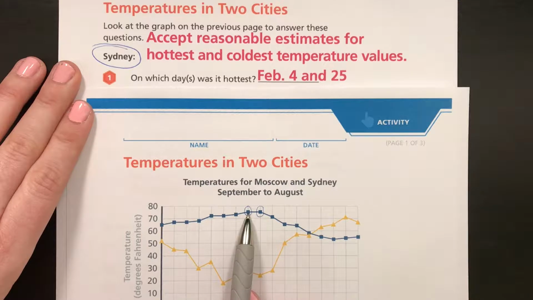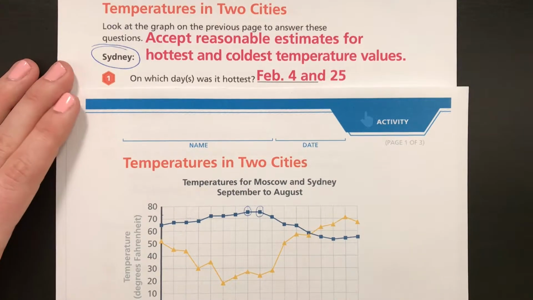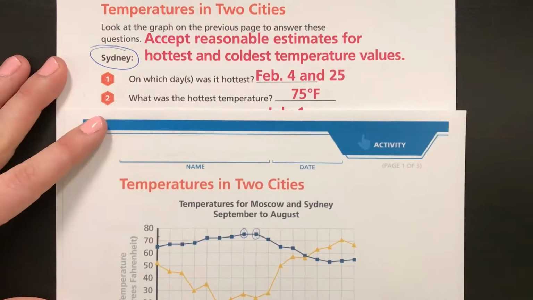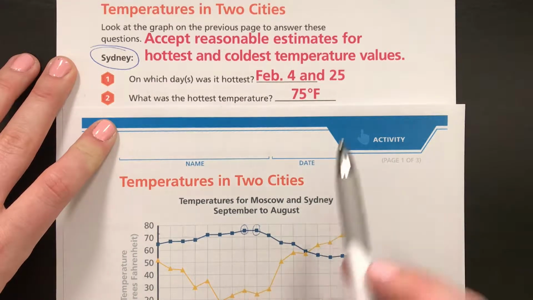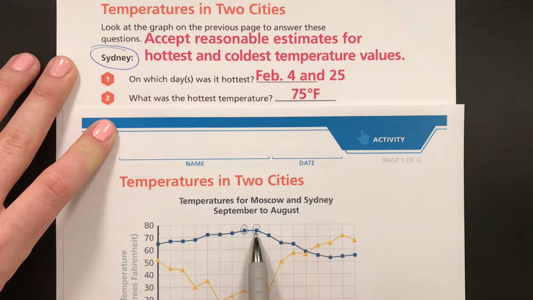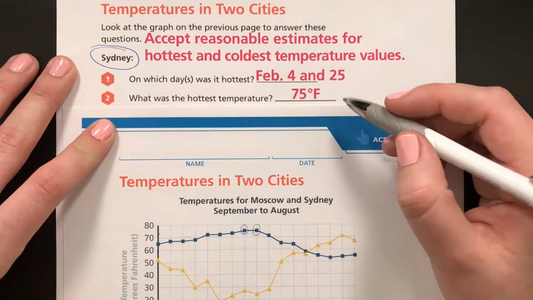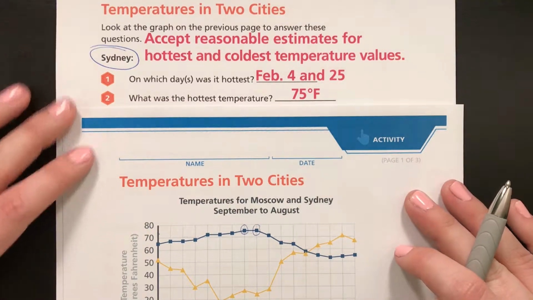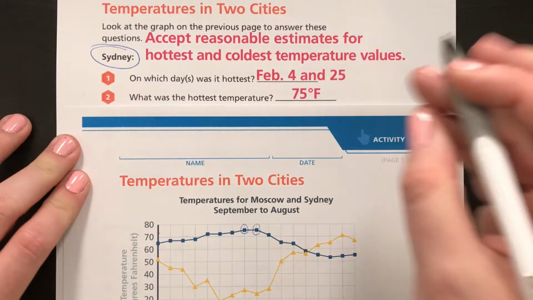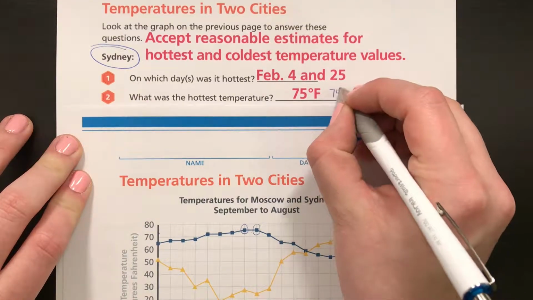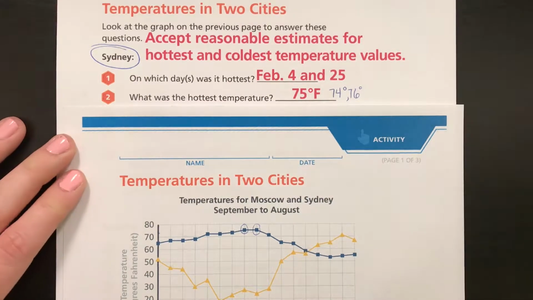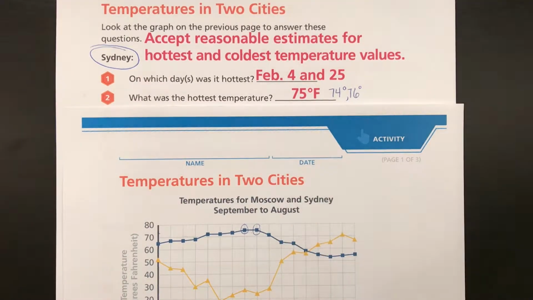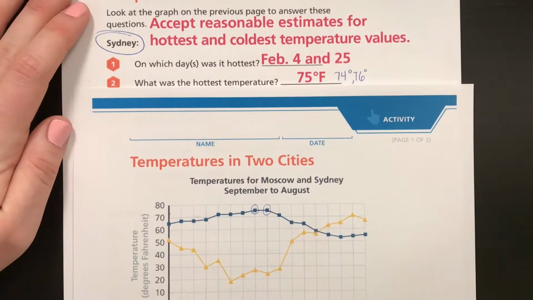And it looks like the temperature was a little bit below the midway point, so it's probably around 74 degrees, it looks like. Okay, number two. What was the hottest temperature? So I said it looked like it was just below halfway point. It was halfway point. 74, 75, 76, any of those answers would really be fine. 75 obviously was the best answer, but I would also accept 74 or 76, because it is kind of hard to tell, but as long as it's in that range, that is correct.